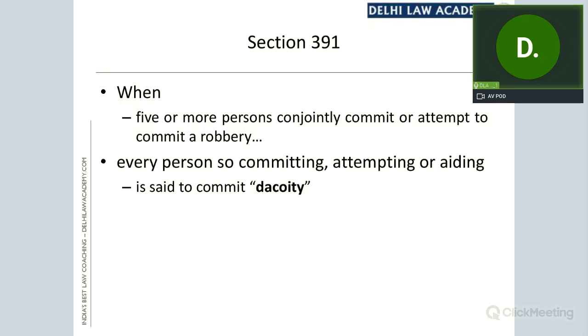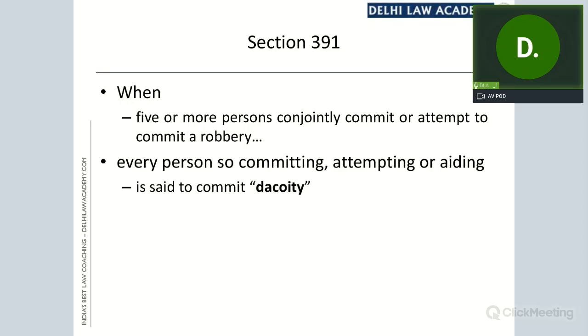When will it be complete? When the demanded property is delivered to the offender. Where the property is actually not delivered, but the offender has done whatever he could do, it will amount to attempt of robbery, and 391 takes into its fold not only actual offense of robbery but also attempt to commit a robbery.